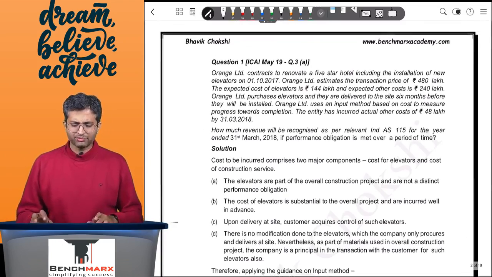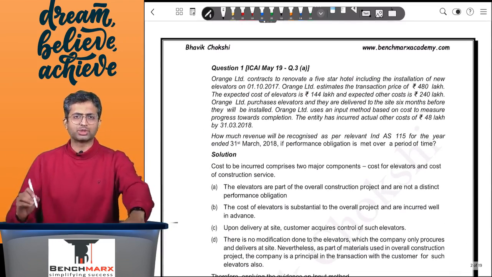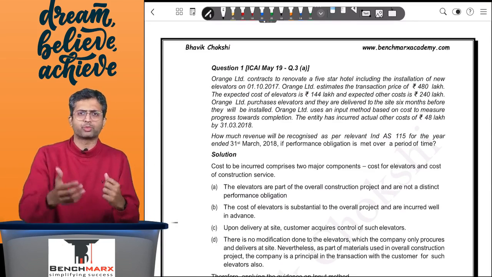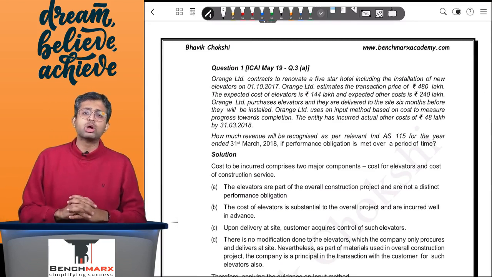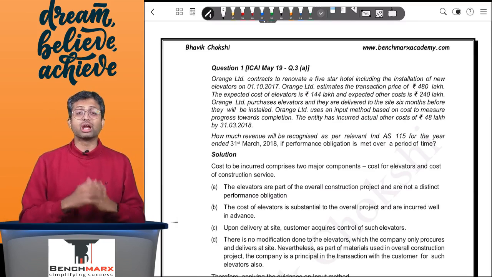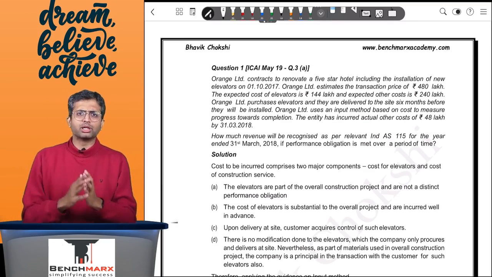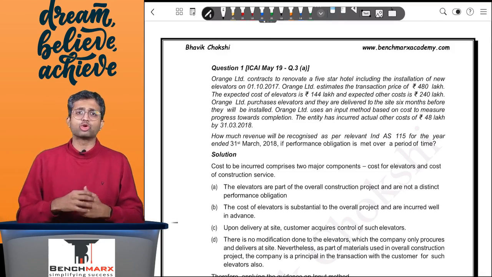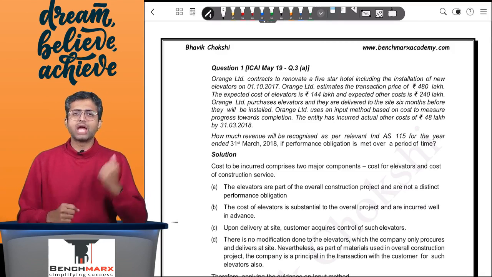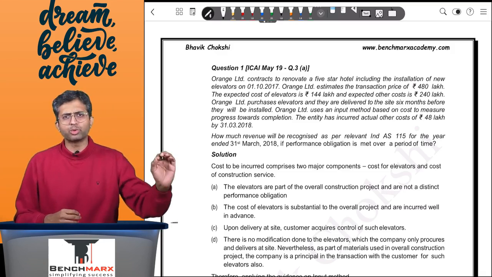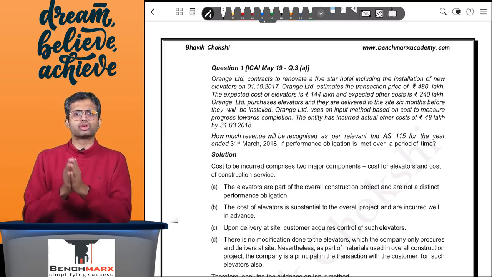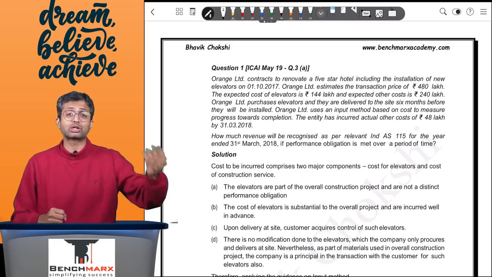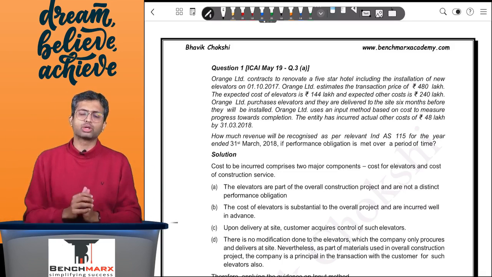Over here, we start with the question coming in May 2019 for around 5 marks. This was on measurement of progress and recognition of revenue based on the stage of completion under the input method. Typically, if revenue is to be recognized over time, then the revenue has to be recognized based on the progress done. And the progress can be measured using the output method or it can be measured using the input method. The input method over here can be calculated as the cost incurred till date upon the total estimated cost.